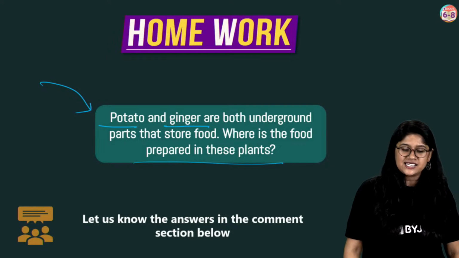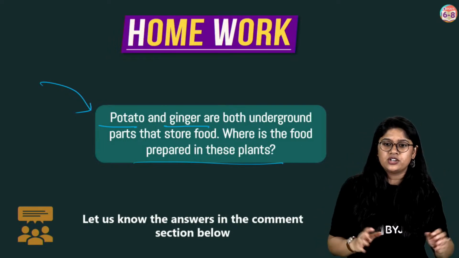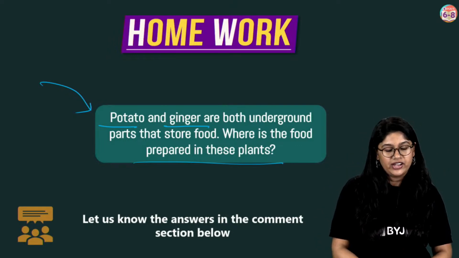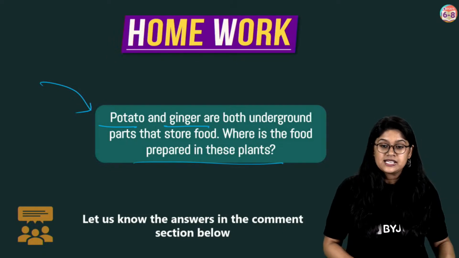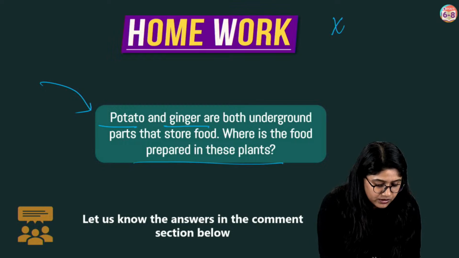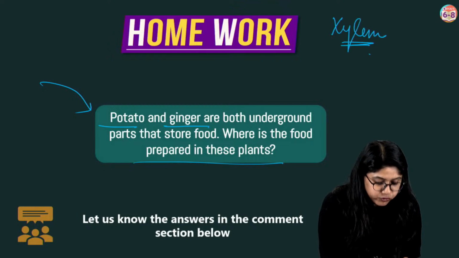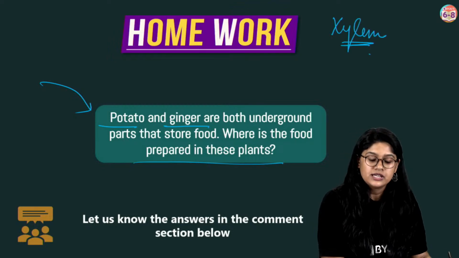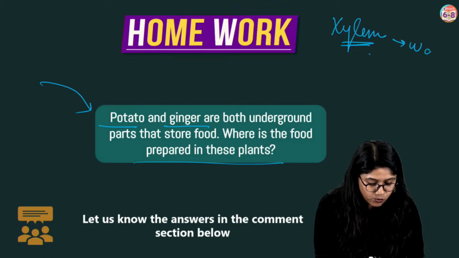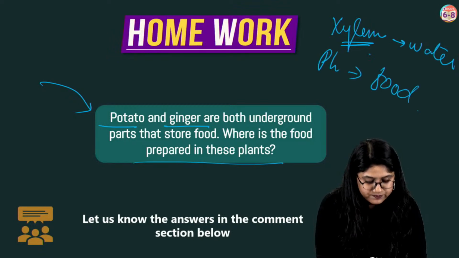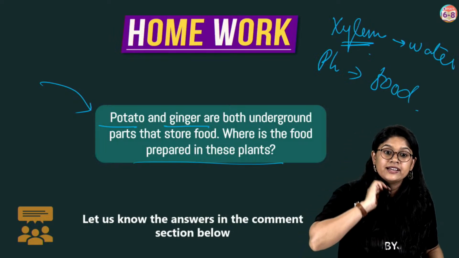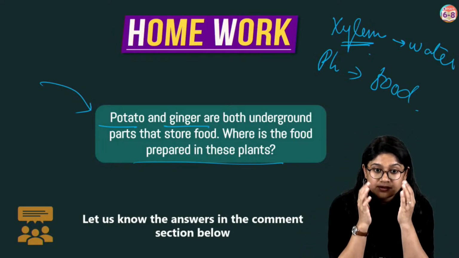What is a cell? A cell is a very tiny structure that actually keeps us living. It's called the fundamental and structural unit of life. Xylem and phloem are the types of conducting tissue. Xylem helps in the transportation of water and phloem helps in the transportation of food. Clear? Thank you, Vaishnavi, for helping your friends.